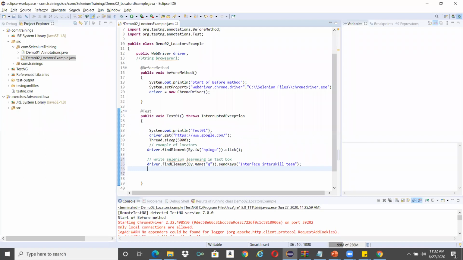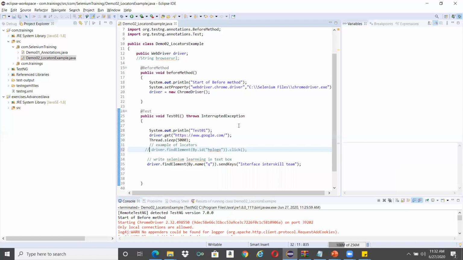So I will run this. For me, it should open and probably click on the Google. Of course, there will be no output if you click. After that, I'll just comment this out. Now it should open and write something into the text box.